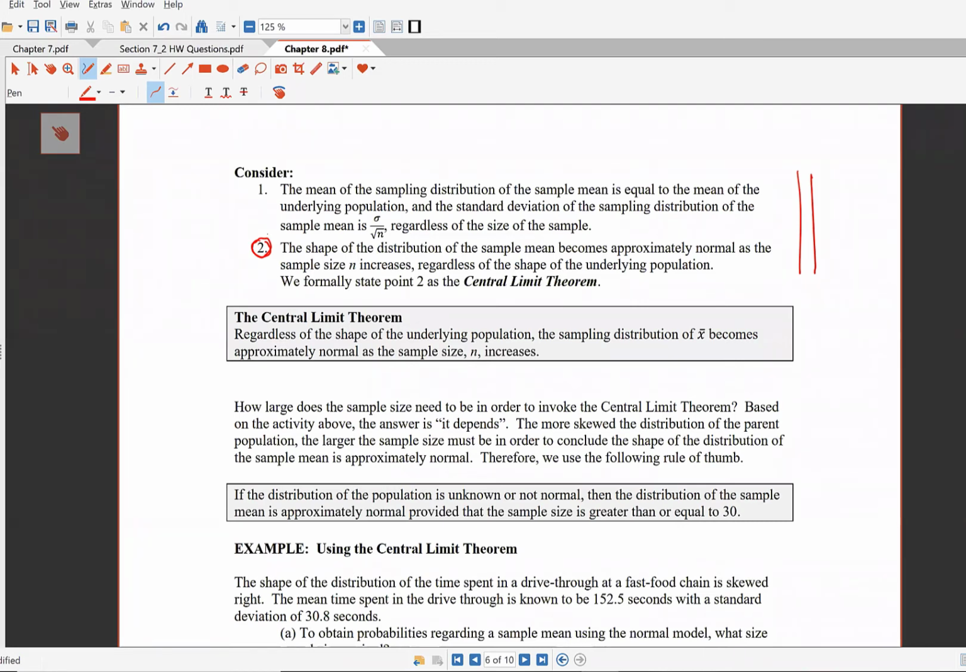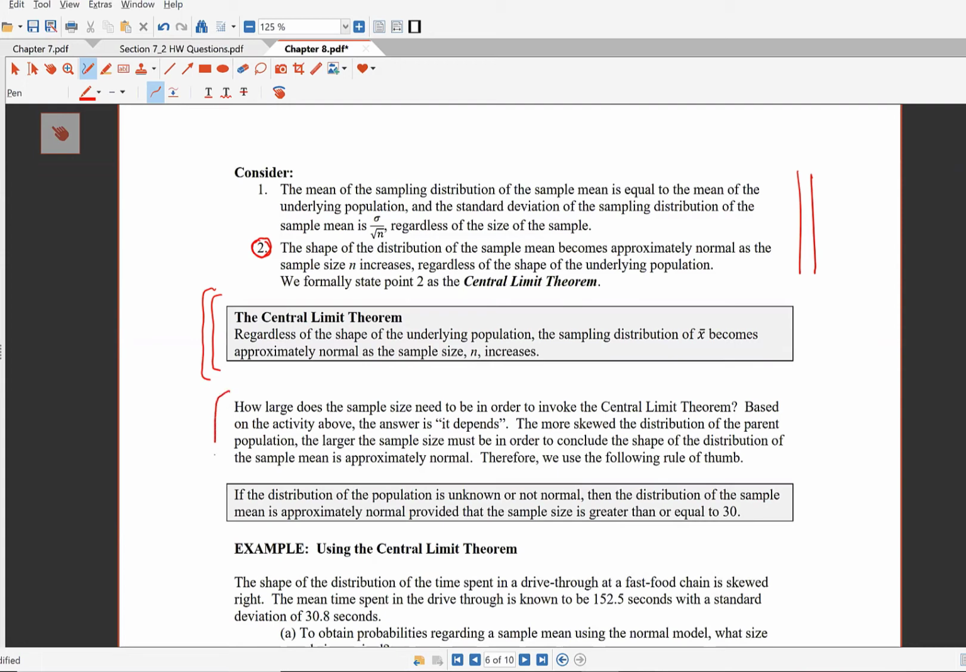And that idea is known as the central limit theorem. Okay, so the central limit theorem is what is going to allow us to do all kinds of statistical inference in upcoming chapters. It says, regardless of the shape of the underlying population, the sampling distribution of X bar becomes approximately normal as the sample size n increases.